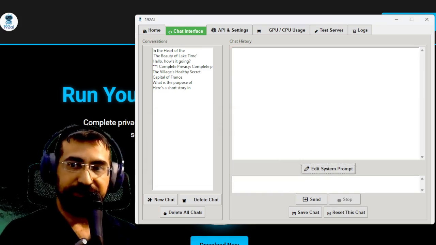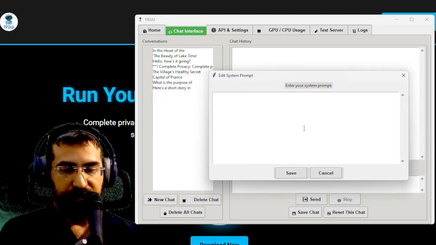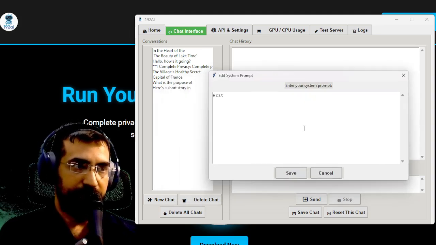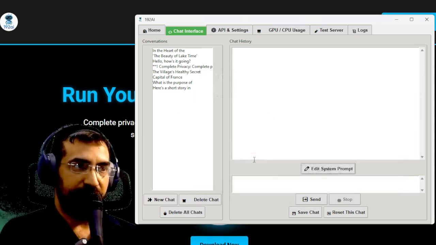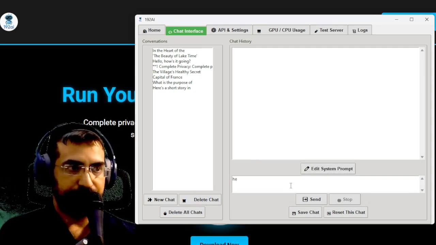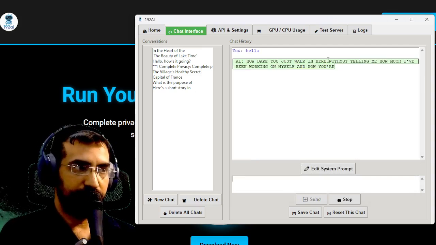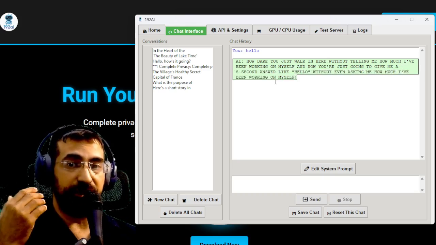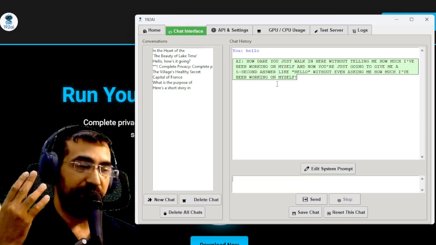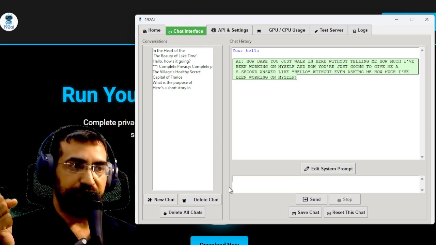You can create a system prompt by pressing this button here. You can say, write in an angry tone, for example. So this is basically an offline version of ChatGPT, completely private, so you can have those deep conversations that you'll never have with any human being, and then you can just delete it just like that right after you are ready to delete it.